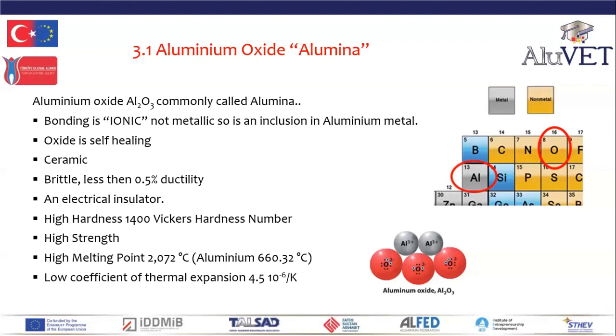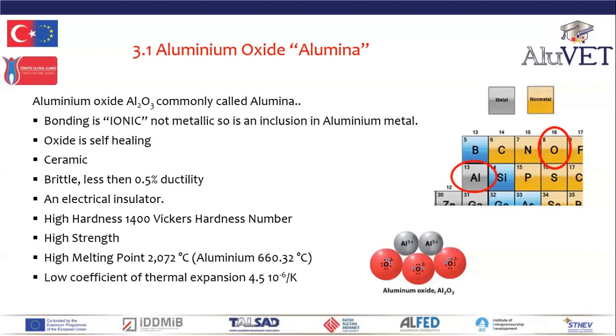And again, we need to realize that aluminium has high thermal expansion, but alumina has low thermal expansion. So if you've got alumina within aluminium that is being thermally expanded, the alumina can start cracks.